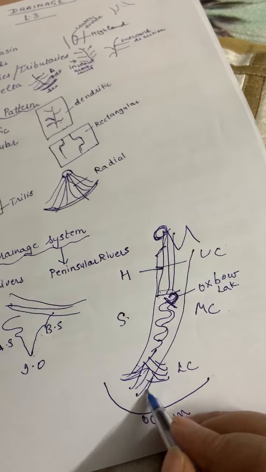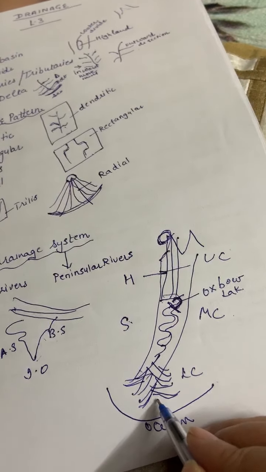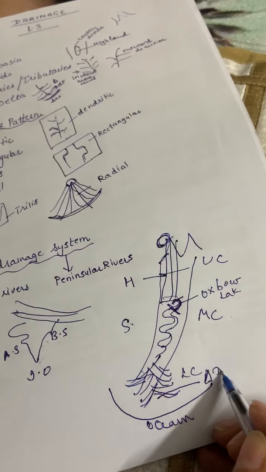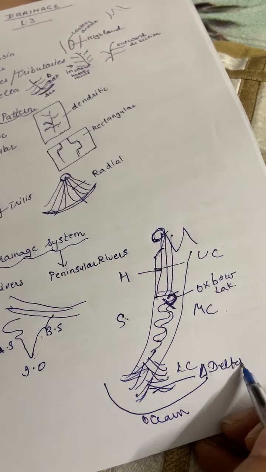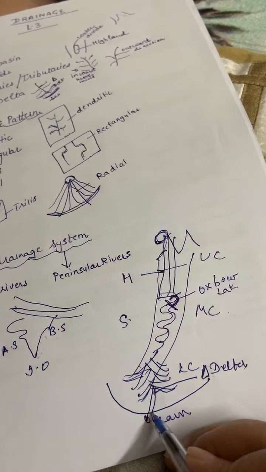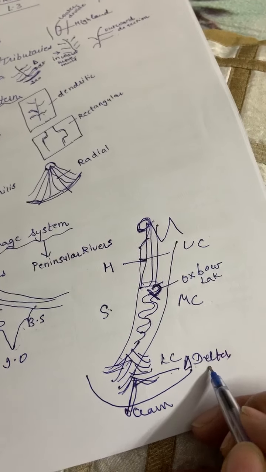When it divides into a number of distributaries, you can see this triangular shape, which is known as a delta. This is the landform it makes before it falls into the ocean.